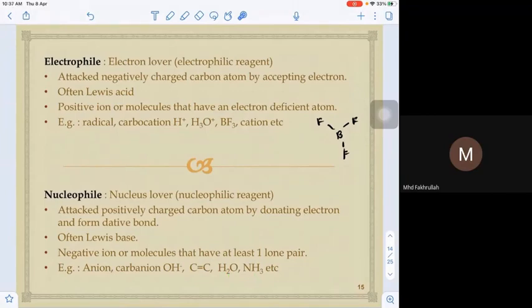If we remember back the structure of H2O, there are two lone pairs at the oxygen. So that oxygen will use its lone pair, this electron, to attack the electrophile, to start a reaction. As for ammonia, nitrogen has one lone pair in its structure, that are on the electrophile and nucleophile.